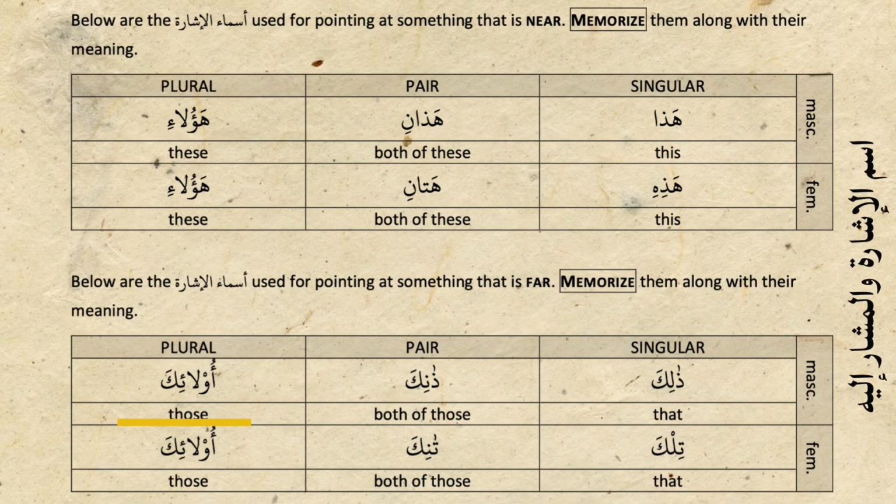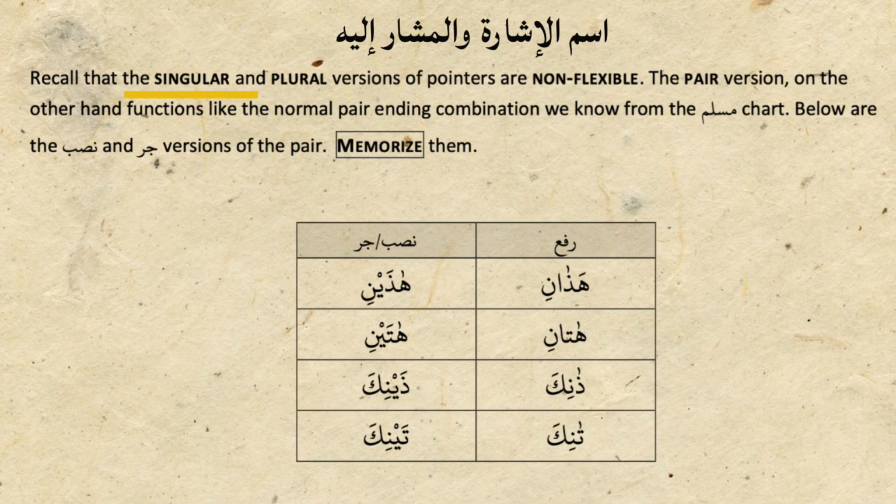Remember them along with their meanings. The singular and plural versions of pointers are non-flexible, while the pair version functions like a normal pair-ending combination.